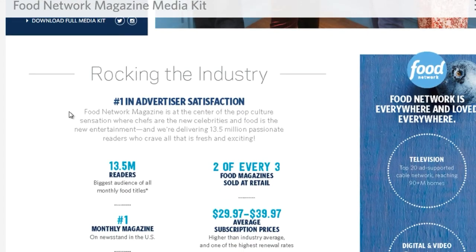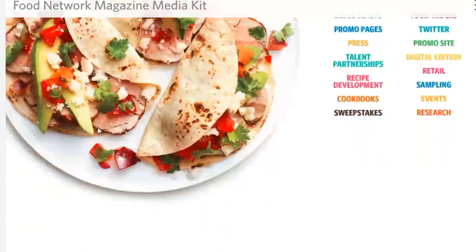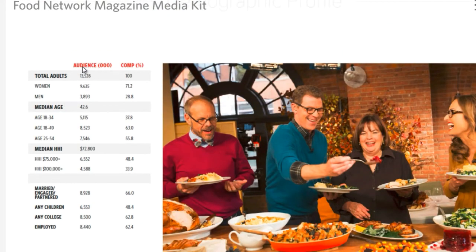So essentially, a lot of these magazine companies want you to advertise. So in order to get you to advertise, they're going to provide you with the demographic information. So we can see here, besides this data, sometimes if you scroll further down, it'll tell you stuff like this. Adults, it looks like mainly women, probably 70% women or 90% women actually. It tells you the age group. So the majority are 18 and above, how much money they earn, if they have children, are they married, are they employed, what is their education level.